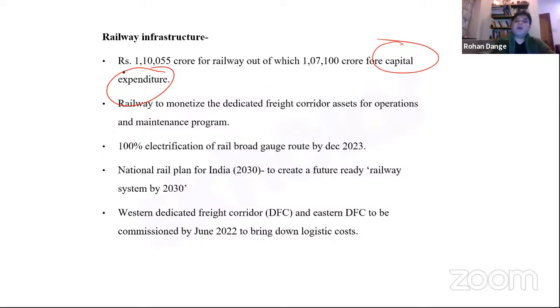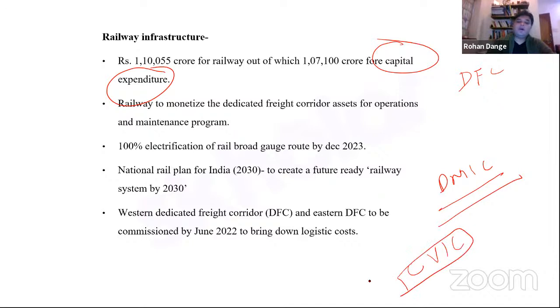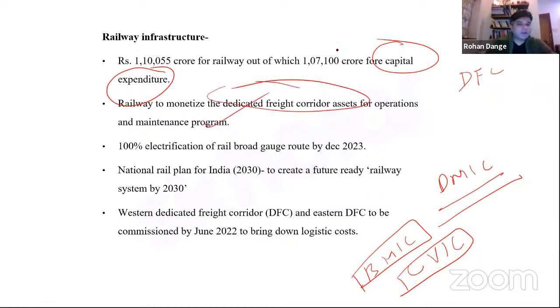So railways are going to now monetize the DFCs, the dedicated freight corridors. For example, the Delhi Mumbai industrial corridor, that's a dedicated freight corridor, or the Chennai Vizag industrial corridor, or the Bangalore Mangalore industrial corridor. Freight is basically the cargo trains, right? So the railways is going to monetize the dedicated freight corridor assets, DFC assets, for operations and maintenance programs.